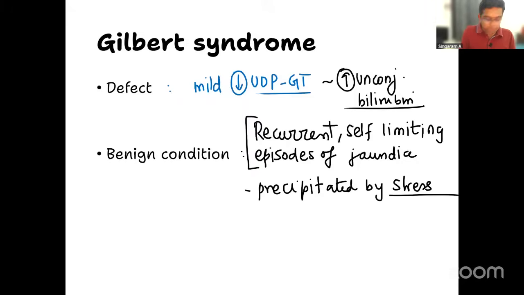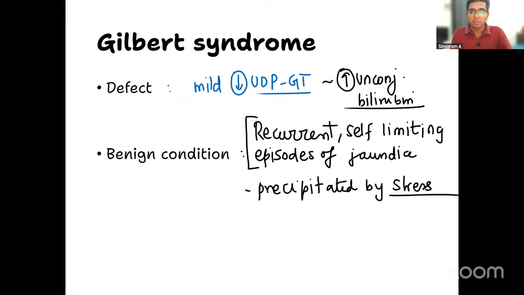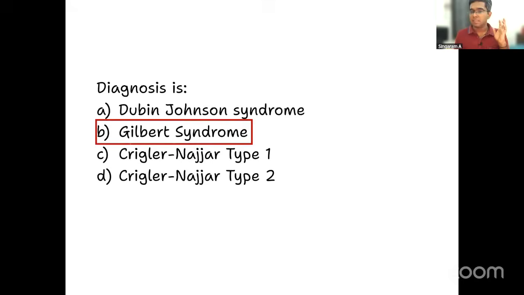So for example, in this patient, what was given? Following workout in the gym was given as a stress. In some patients, what would be the stress? It is something like an infection. Following any sort of infection, it's like a stressful event for that patient. There they can develop jaundice. So any sort of short-lived episodes of jaundice following a stress, and it is self-limiting. Think about Gilbert syndrome. And these patients do not require any treatment, right? That is why in this case history also, there was no treatment history given even though the patient has recurrent episodes of jaundice. So with all this discussion, our clear answer is Gilbert syndrome only, right?